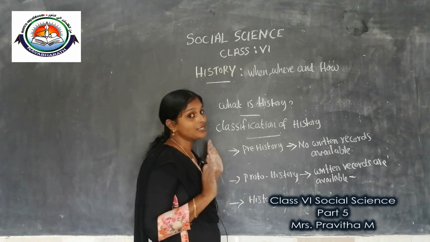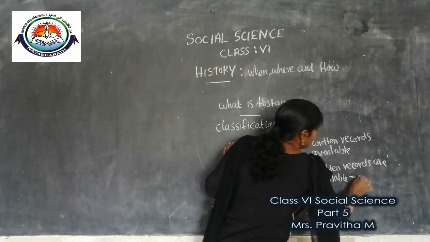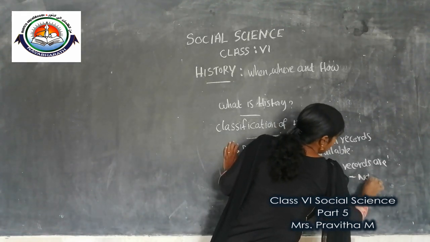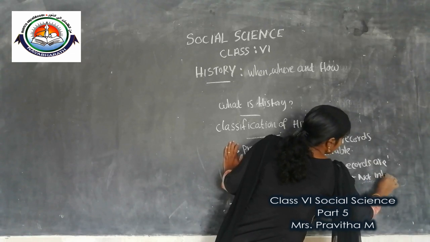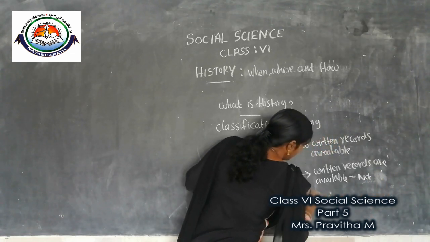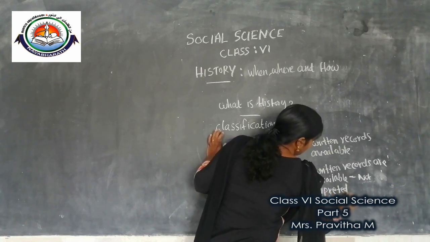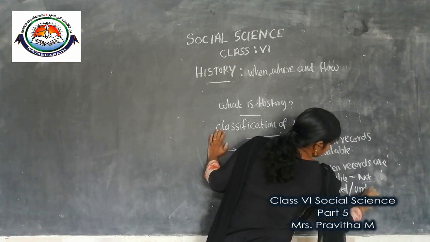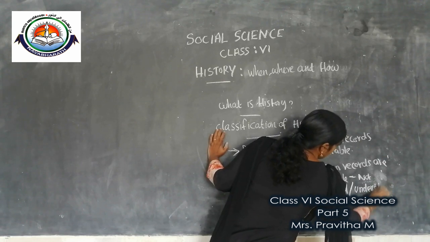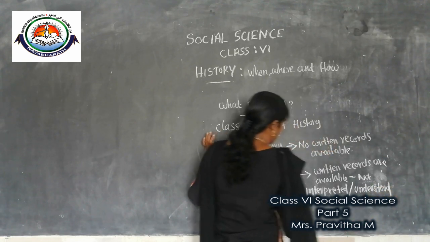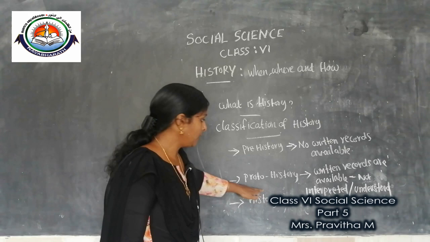Many written records are available, but they are not yet interpreted or understood. So this is the period called proto-history.